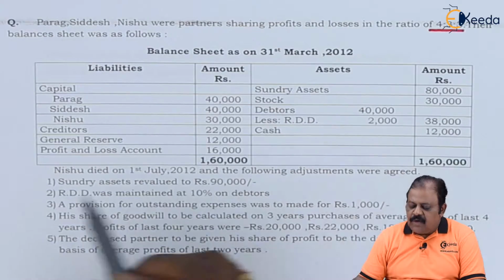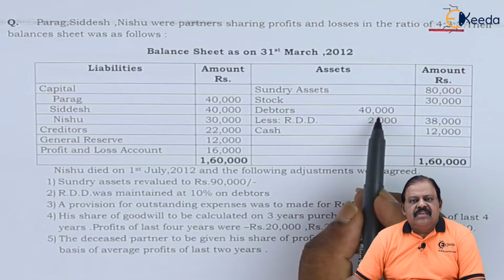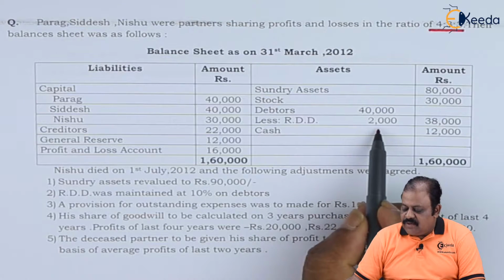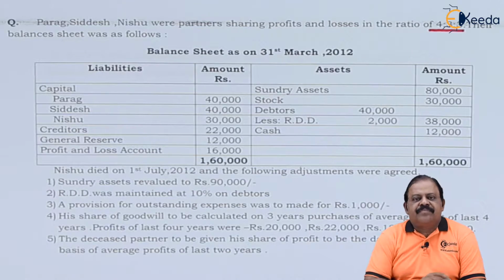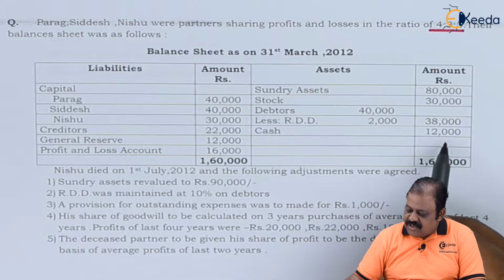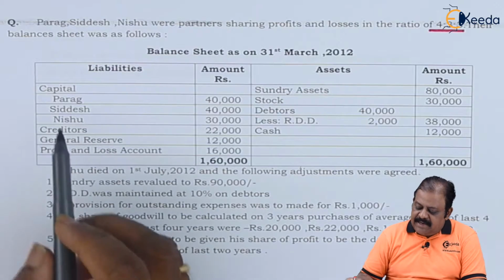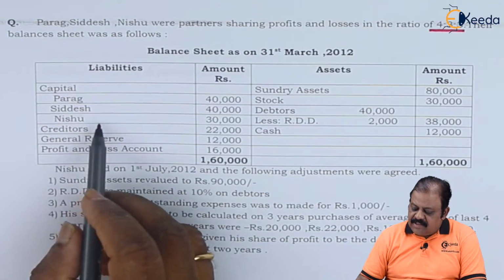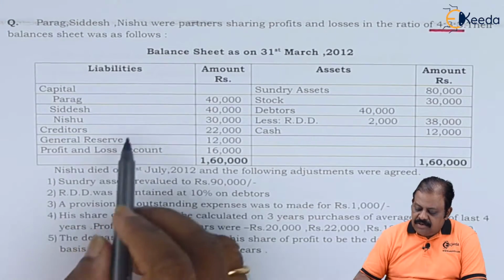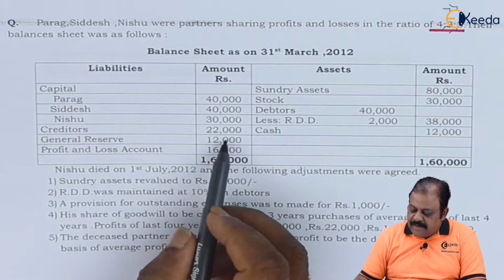Stock, 30,000. Debtors, 40,000 less RDD, 2,000. So net is 38,000. Cash, 12,000. On the liability side, capital of Parag, 40,000. Satish, 40,000. Nishu, 30,000. Creditors, 22,000.